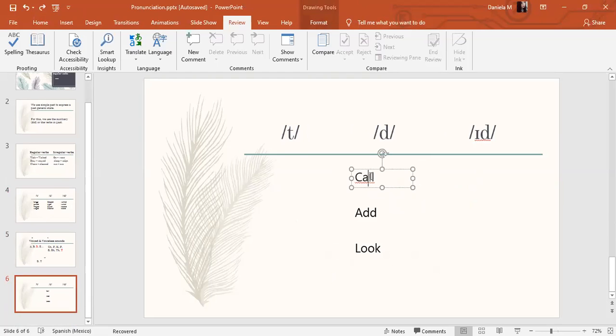Now, call, it is a regular verb, therefore we add ed. How should we pronounce this word? What is the pronunciation of the ed in this case? As d, like t, or id? Pay attention to the sound. Is it voiced, voiceless? Is it part of the special sounds I mentioned? Okay, good. So it's pronounced just like this, called.